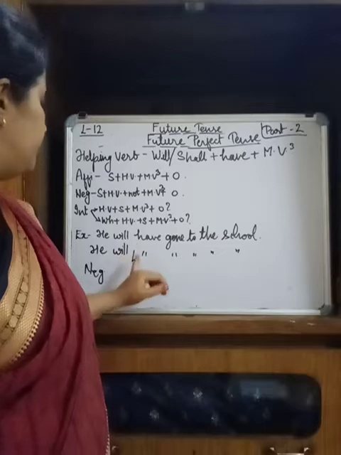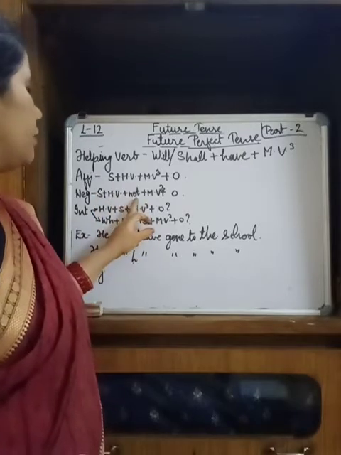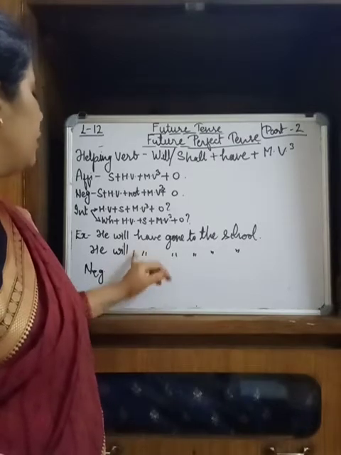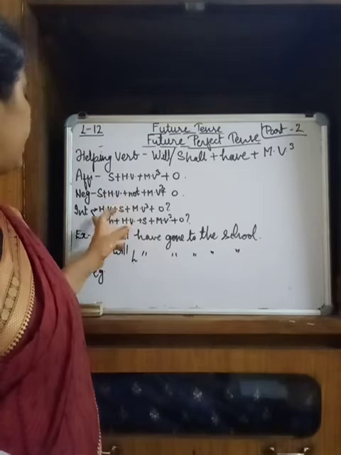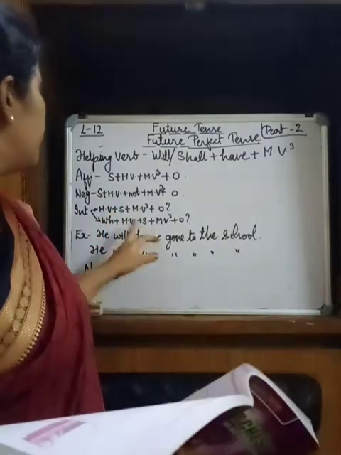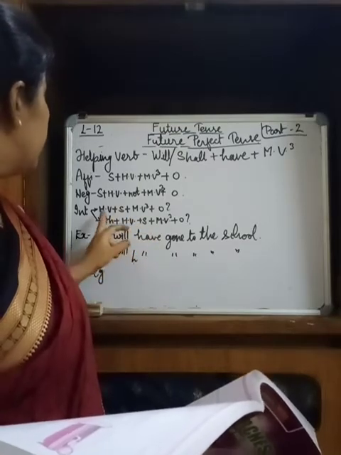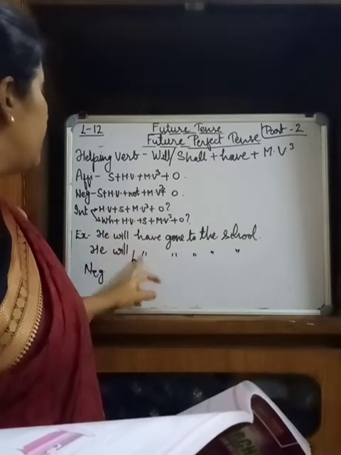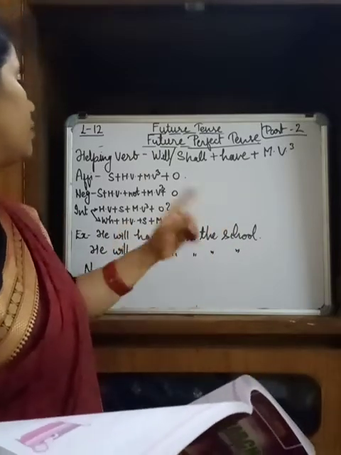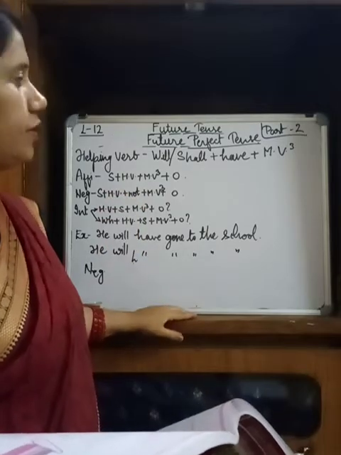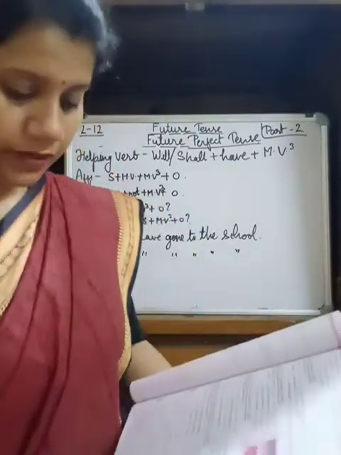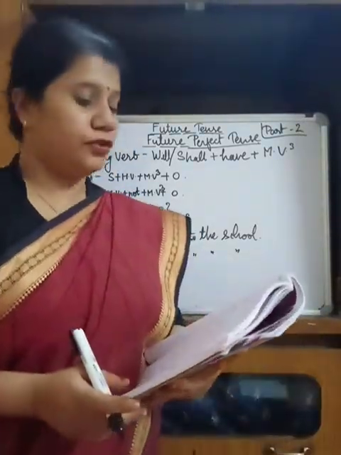He will. Then the negative word not we are putting, and then it will be negative. He will not have gone to the school, right? And then the interrogative sentences you can very easily do: will he have gone to the school, or where will he have gone? That's it.